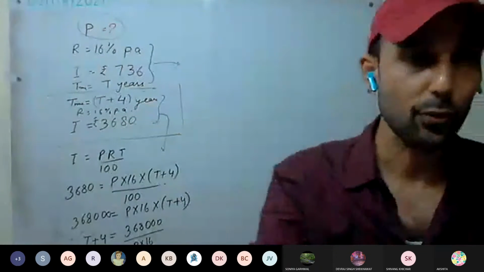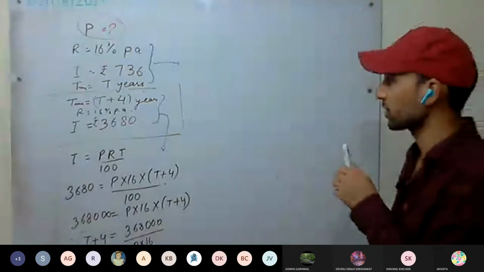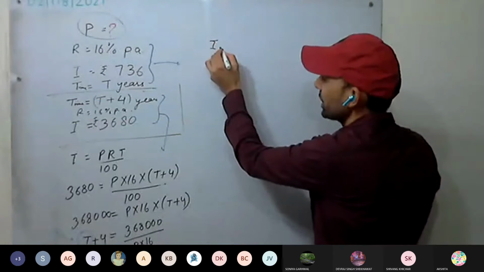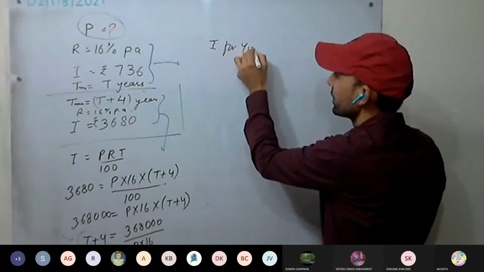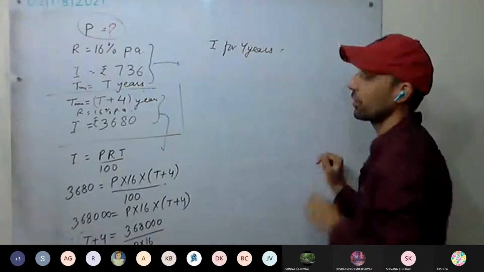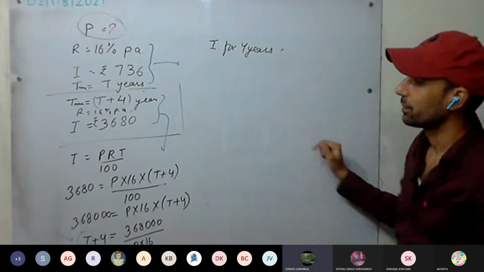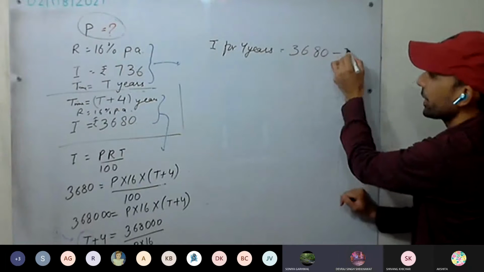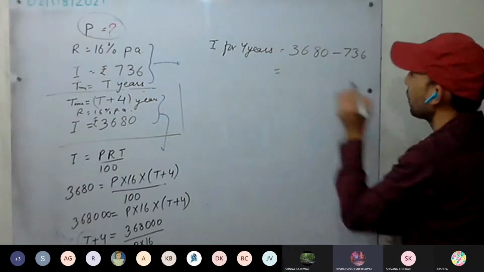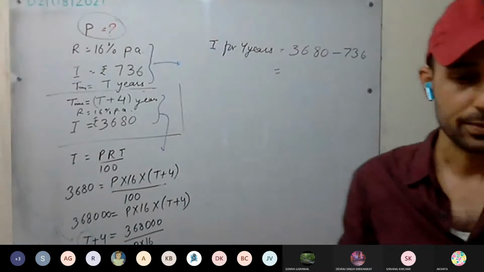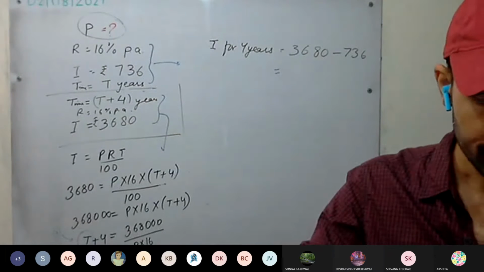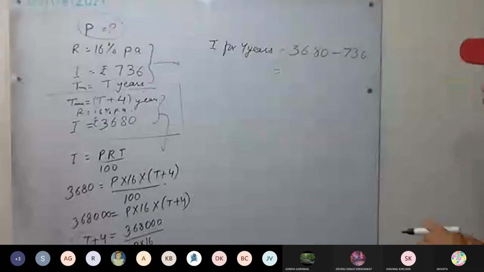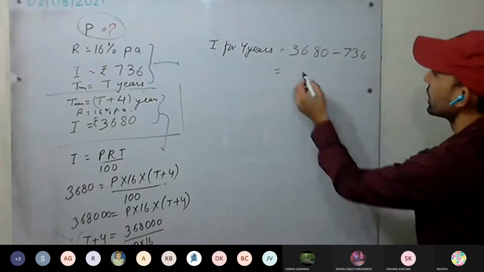So for these 4 years, how much interest has he got? 3680 minus 736. Calculate and tell me. It is 2944.